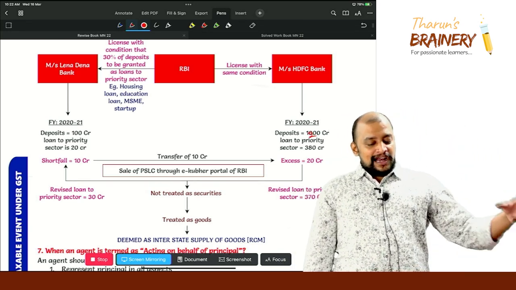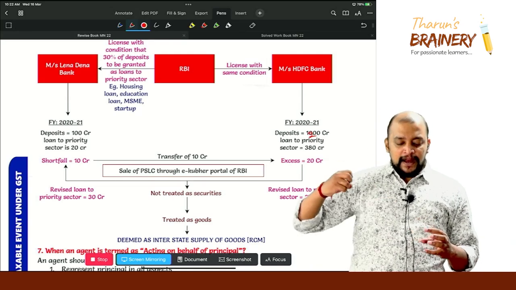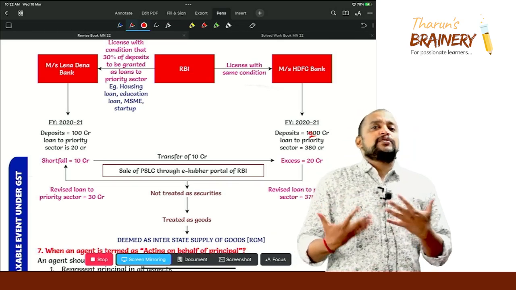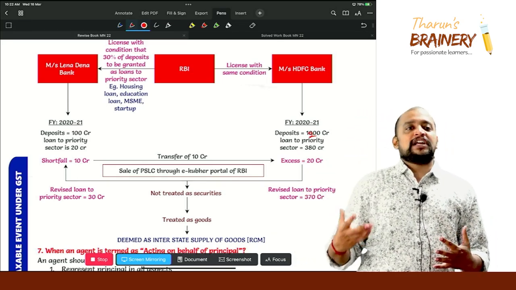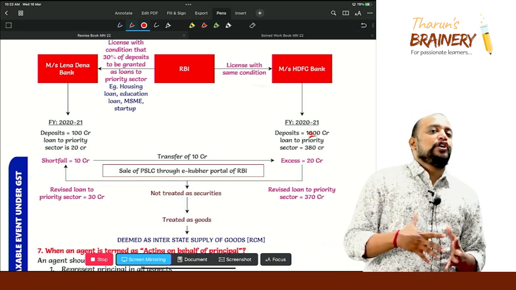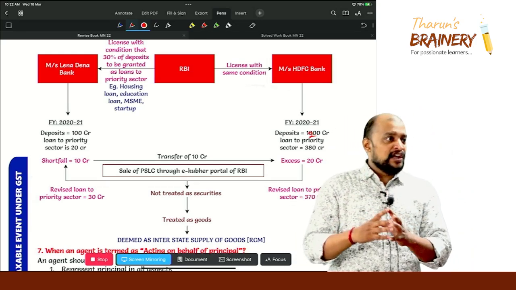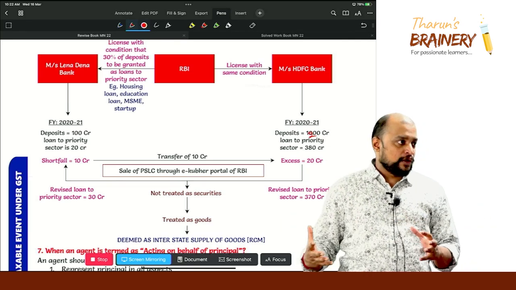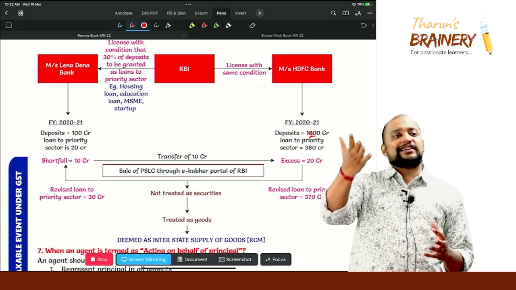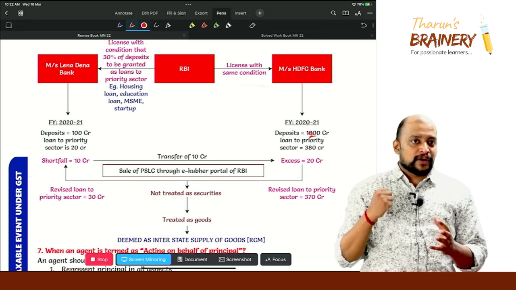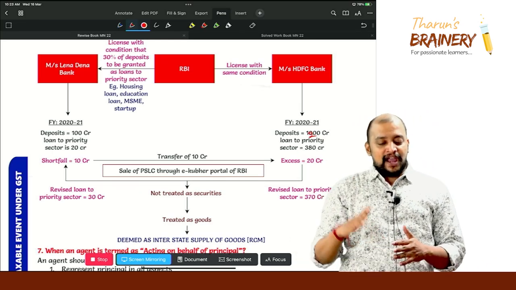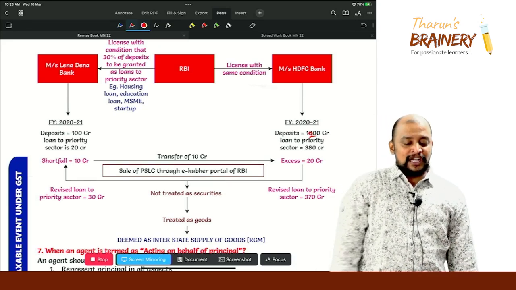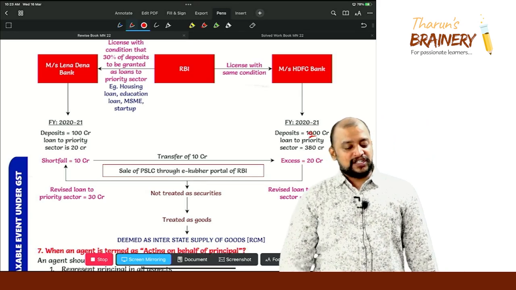Now what Lena Dena Bank will do? Will buy priority sector lending certificate from HDFC Bank. So how it will be sold? Through e-Kuber portal of RBI. RBI has launched an e-Kuber portal. Through that e-Kuber portal, every bank which has overachieved the priority sector loan will be giving the priority sector lending certificate and raise the capital. Okay. So therefore, HDFC Bank will be selling the priority sector lending certificate and Lena Dena Bank will be buying. So Lena Dena Bank will transfer 10 crores to HDFC Bank.